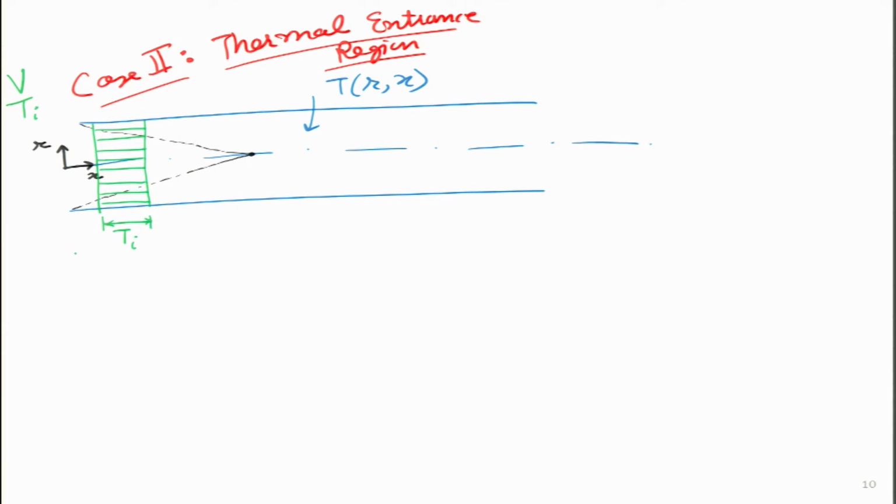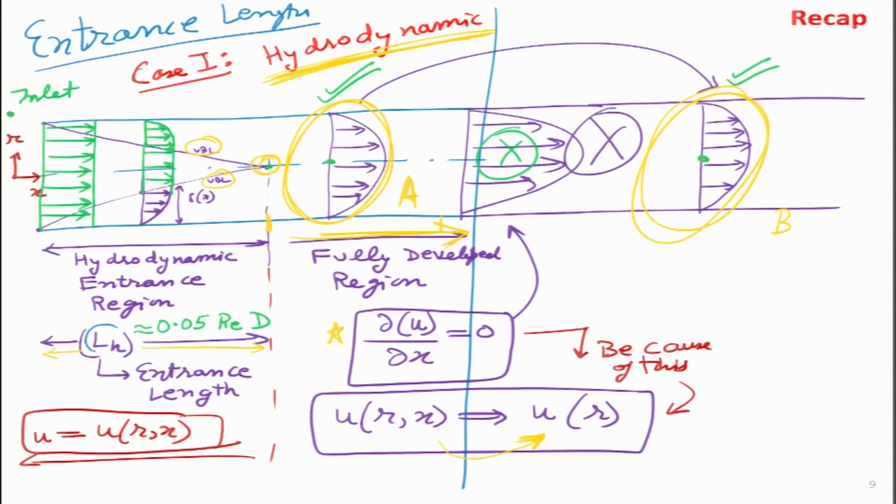Now, similar to the hydrodynamic case, over here also we have this zone that we will call the entrance zone, and this length we will represent by LT. The subscript T stands for thermal, and this we will denote as the thermal entrance length. And it so turns out this LT is a direct function of LH, which we have already figured out on the previous slide.